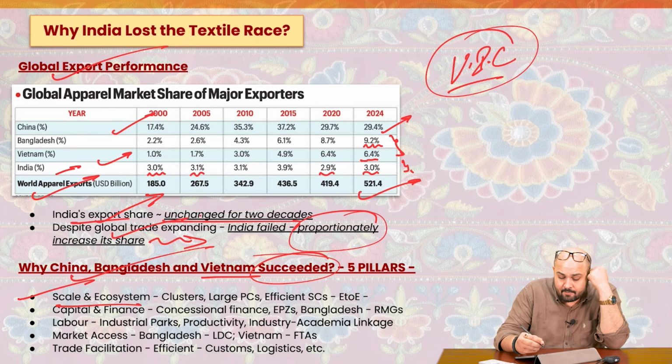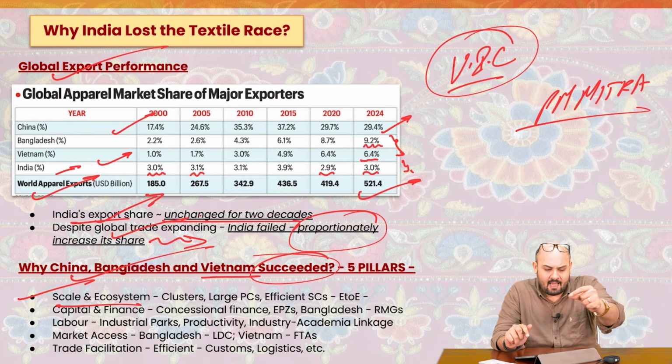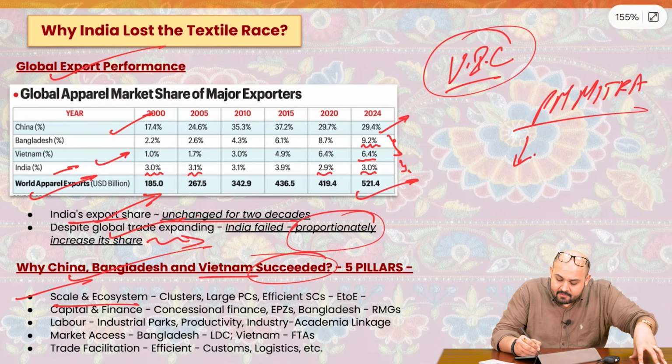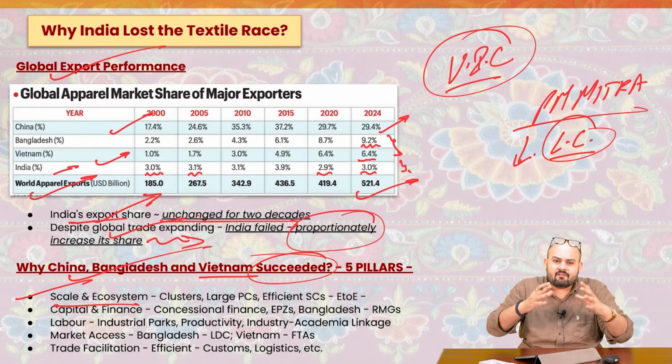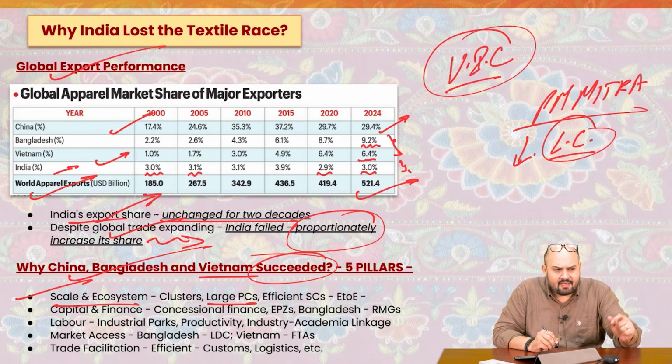For example, the approach which we have in the PM MITRA, Pradhan Mantri Mega Integrated Textiles, Regions and Apparels. So we are also trying to have the spinning, the weaving, the processing and all these things at one particular place so that we can minimize the logistics costs. But China has come up with very, very big clusters. They have very large production centers and very efficient supply chains.